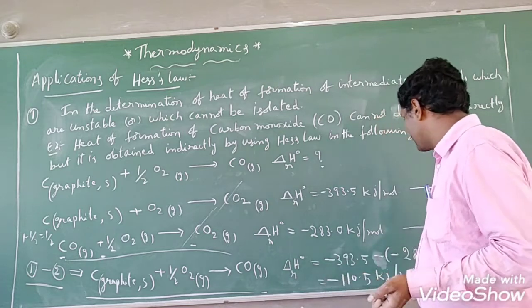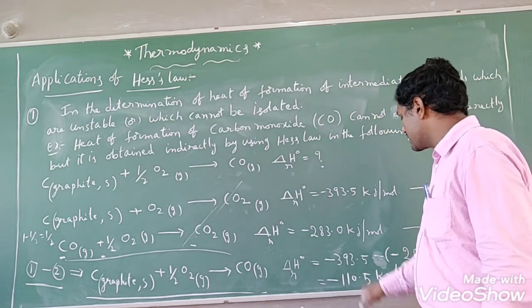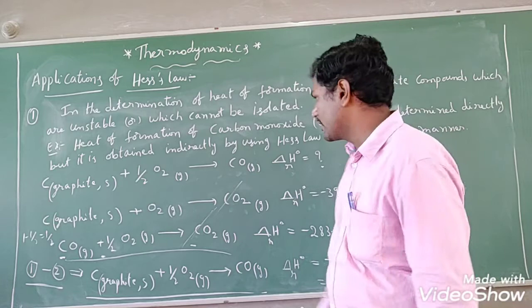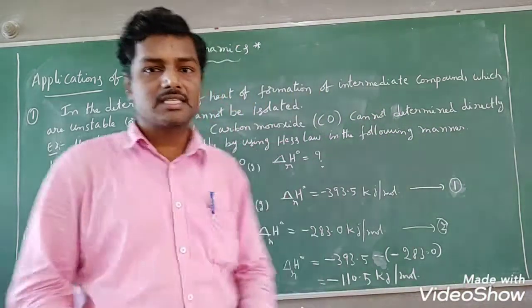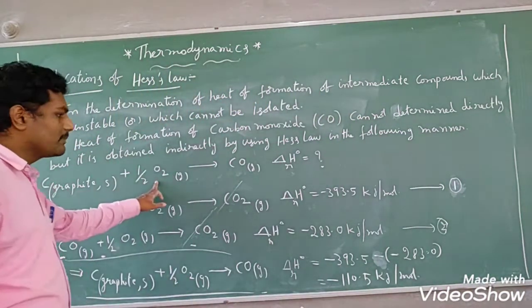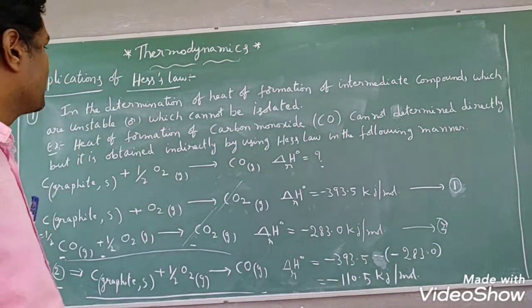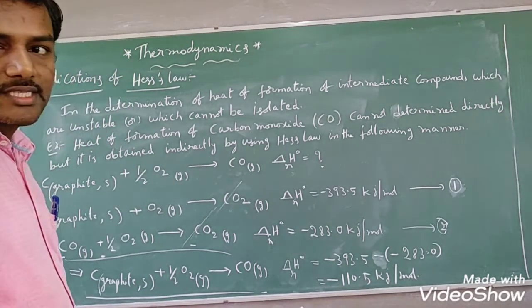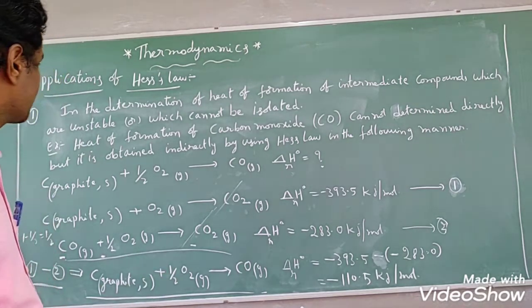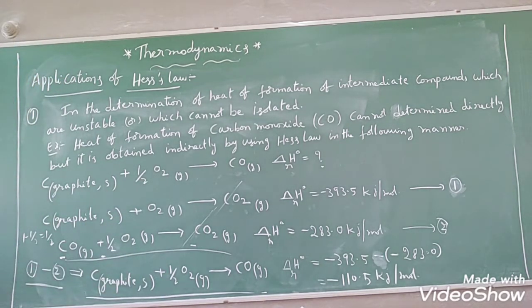Delta H naught R value you have got, that is minus 110.5 kilojoule per mole amount of energy, because this is a combustion reaction. All combustion reactions are exothermic in nature, students. So this is the way we have. This is one of the applications of Hess law also we can say. Okay, you can copy this.